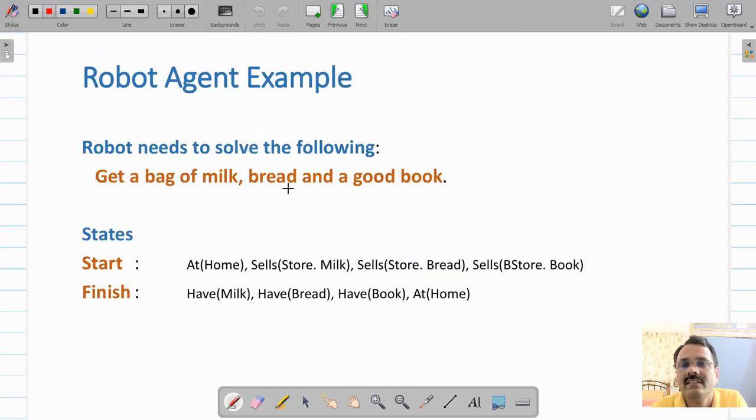Now we will understand plan space planning with an example of a robot agent which is given in Russell and Norvig's book. Here the robot needs to solve the following problem. The robot has to get a bag of milk, bread and a good book.